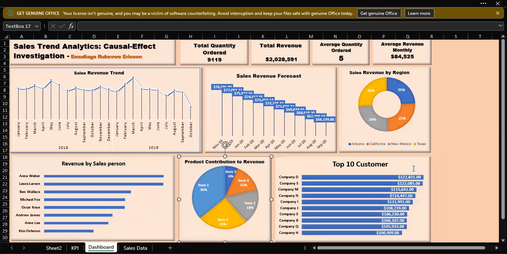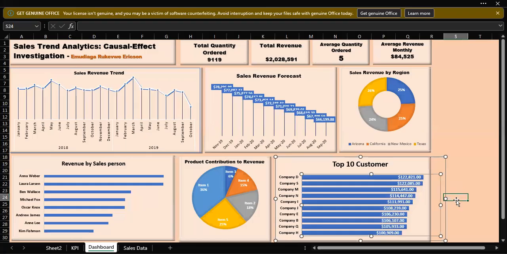Then more so, in order to understand which of the customers patronizes the company most, we evaluated the top 10 customers, and we understand that company D, company S, and company M are the top 3 companies that patronize the items being sold by this particular company whose data is being analyzed.